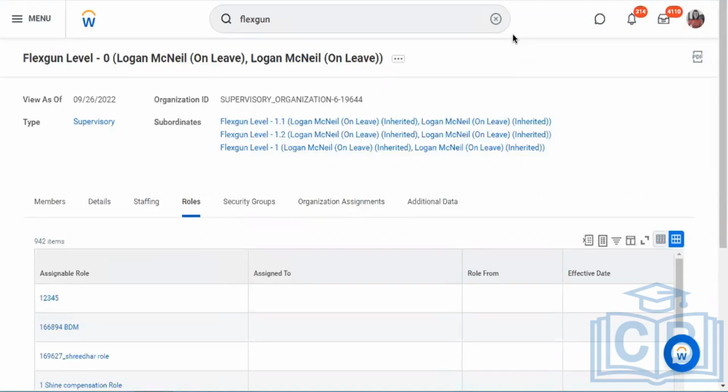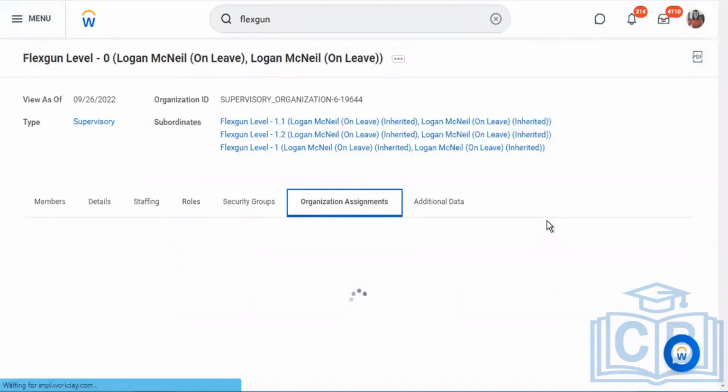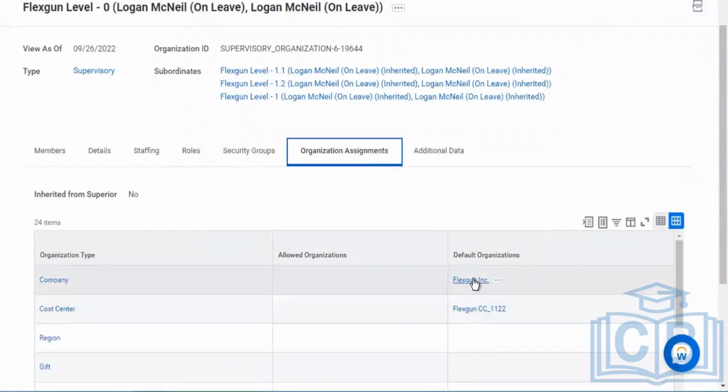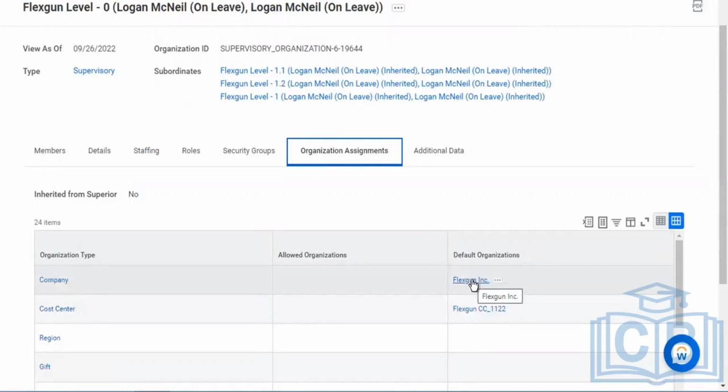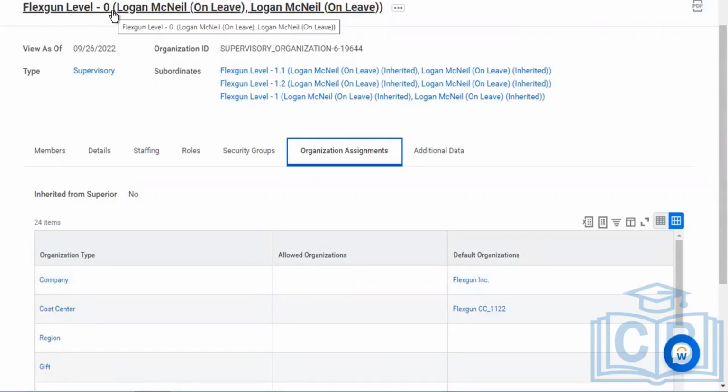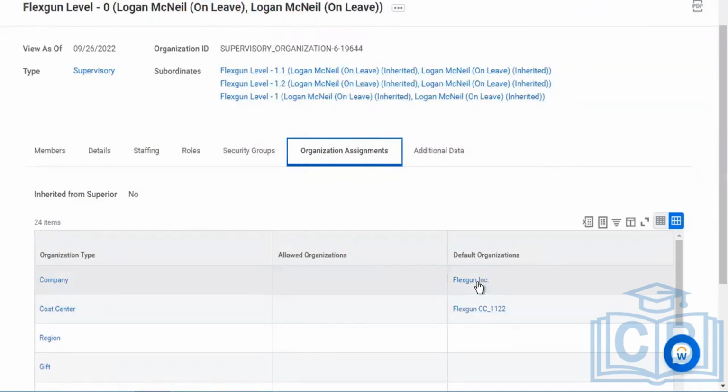That's why we always create a top level company node and then we create a top level supervisory organization, which is in this case FlexCon level 0, and we assign it the company as FlexCon 8. This links that supervisory organization to this particular company. This organization is reporting to that company, and any other supervisory organizations I create as subordinates will automatically, directly or indirectly, report to your company, FlexCon 8.